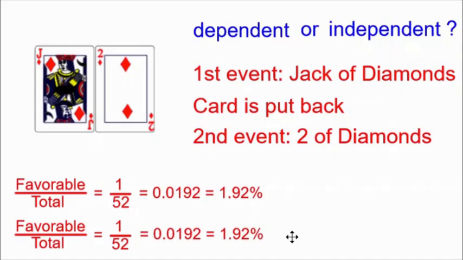The probabilities are identical. And this is how we know that these two events are independent. What happened when we pulled the Jack of Diamonds does not affect what happens in the second event because we put the card back. This gives us a hint as to how to remember the difference between dependent or independent. When you think of cards, when the card is put back, you have an independent situation. And when the card is kept out of the deck before the second event happens, you have a dependent situation.